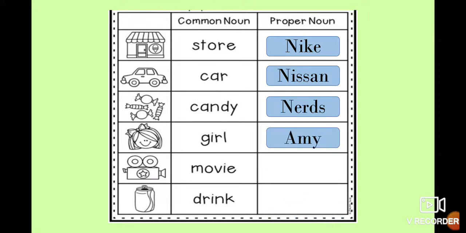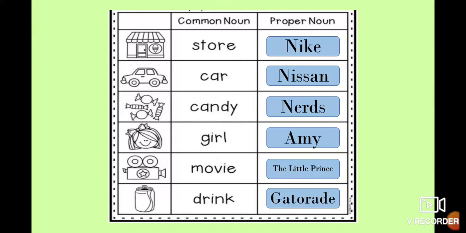Then we have the girl. A proper name could be Amy. We can write another if it is possible. A movie: The Little Prince. This is a title, so we write every word in the title with a capital letter. And a drink: Gatorade. This is a title or a proper name, so you write it with a capital letter. If you notice, these are particular names of persons, places, or things, and you write them with capitalization.